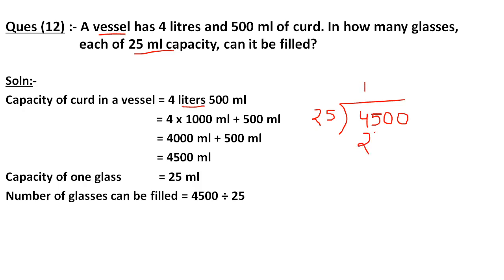Now 5 minus 5 will give you 0. Then 4 minus 2, sorry, 2. So this is 20 and this is 25. So I cannot divide further. So I take this 0 down.